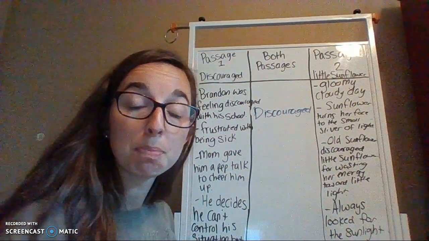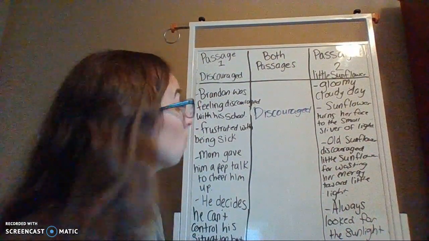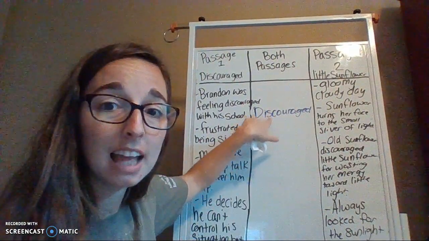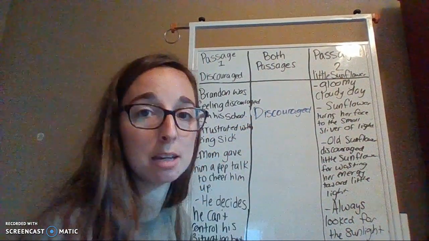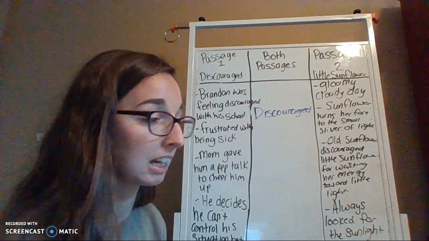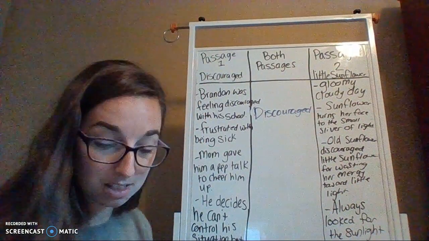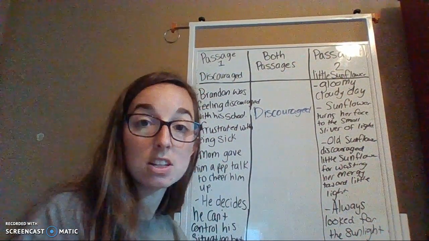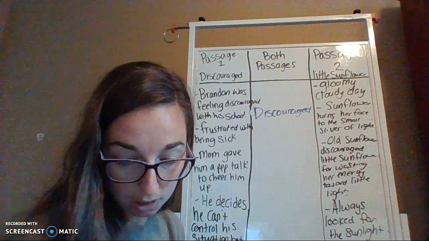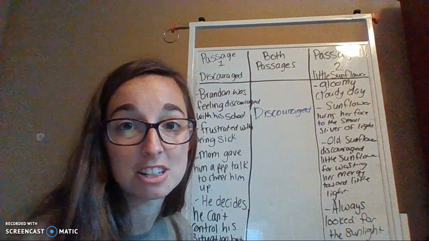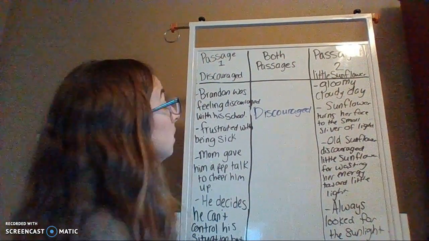Now, remember, from yesterday's lesson, we learned that a theme is not just the one word. That is our topic, and we take our theme, we turn it into a sentence that can be used universally. So, our word is discouraged, and the lesson I believe that the author wanted us to learn from these two passages was to make the best of every situation that you can.